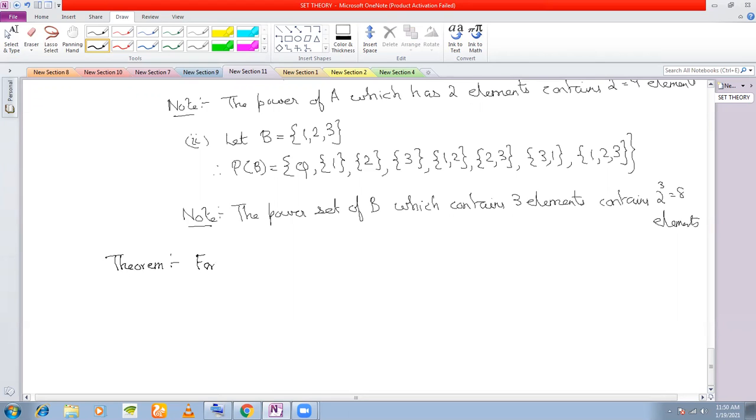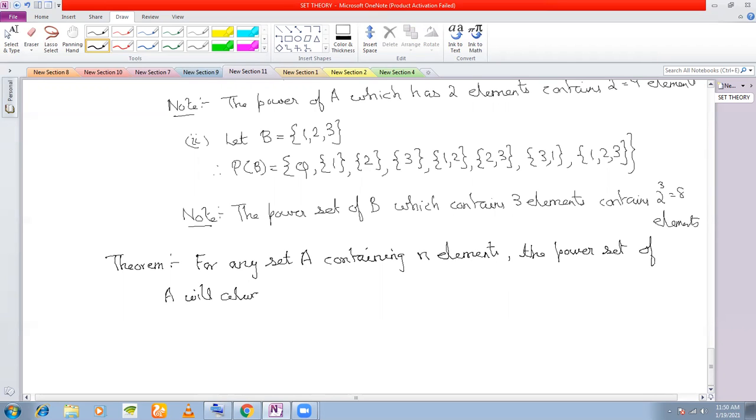For any set A containing n elements, the power set of A will always contain 2 to the power of n elements.